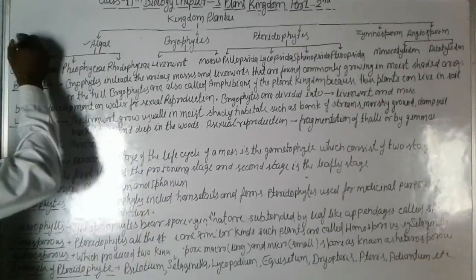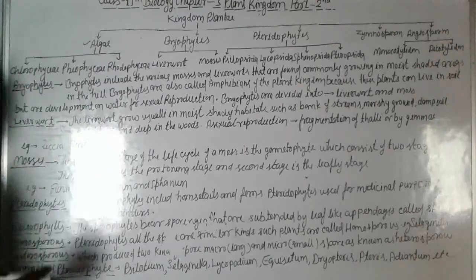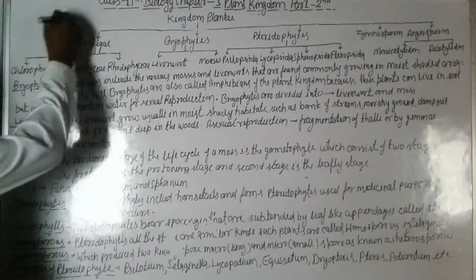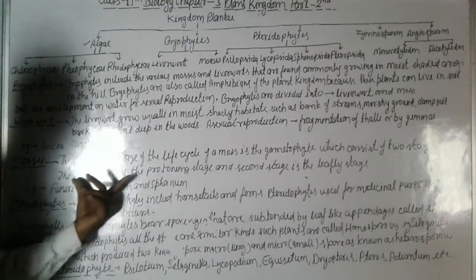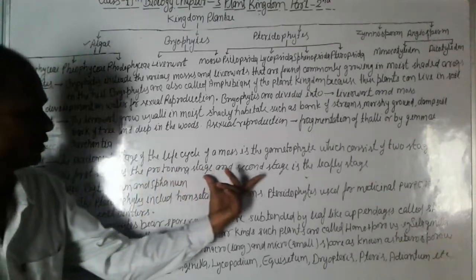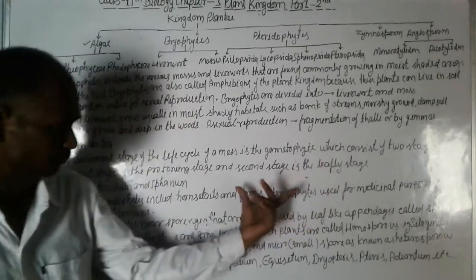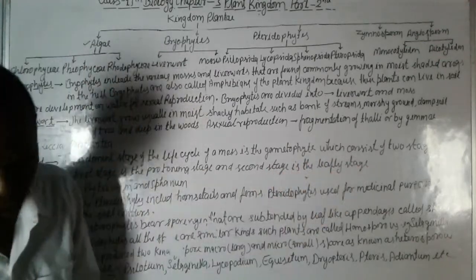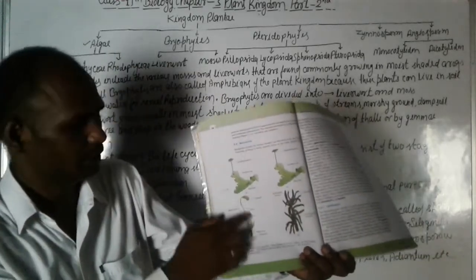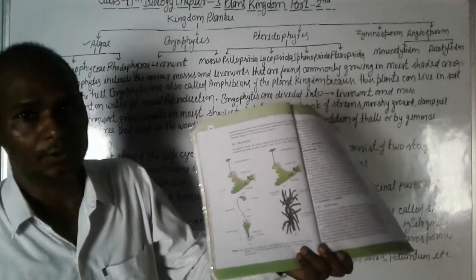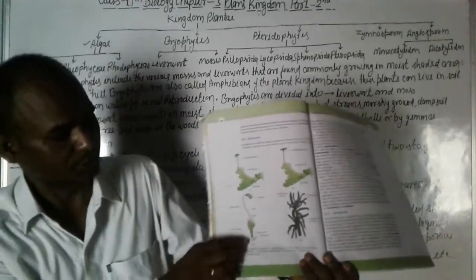The first stage is the protonema. You can see here that the first stage is the protonema. And the second stage is the leafy stage. You can see here, this is the leafy stage of the moss. This is Funaria.